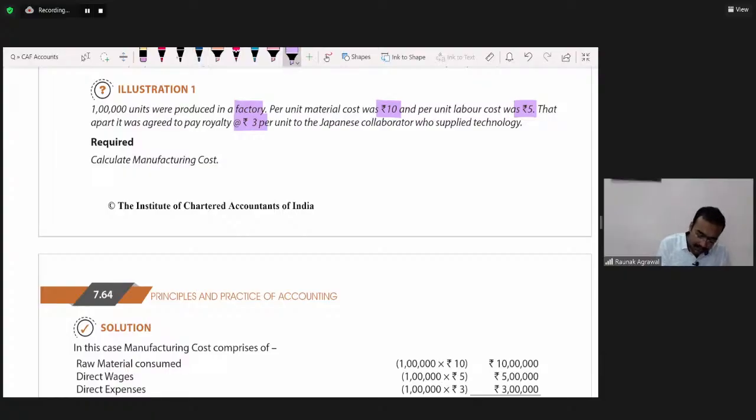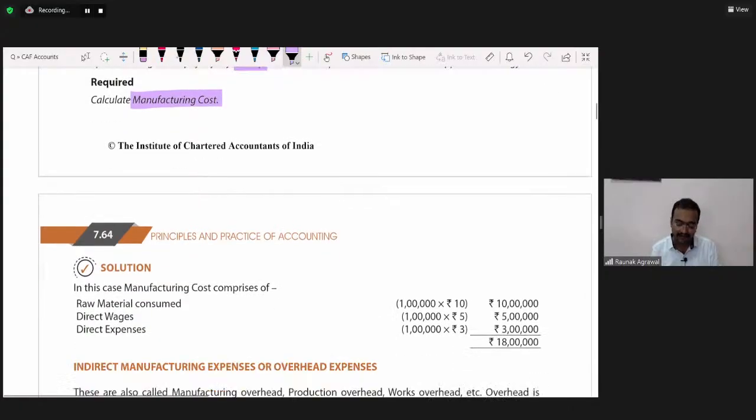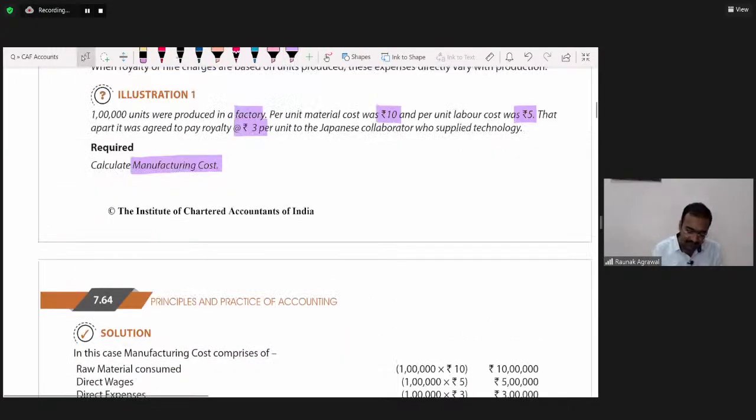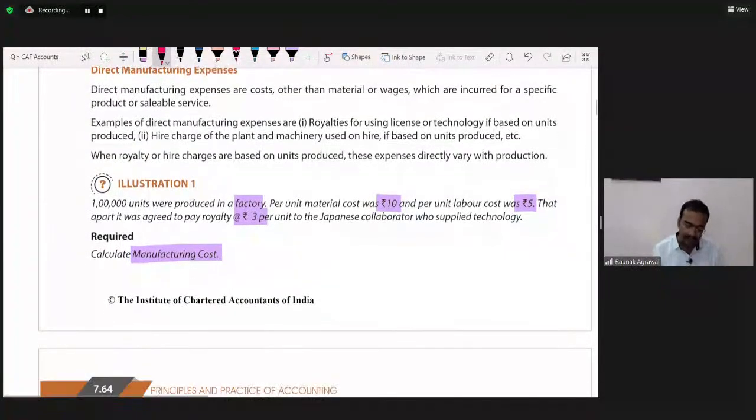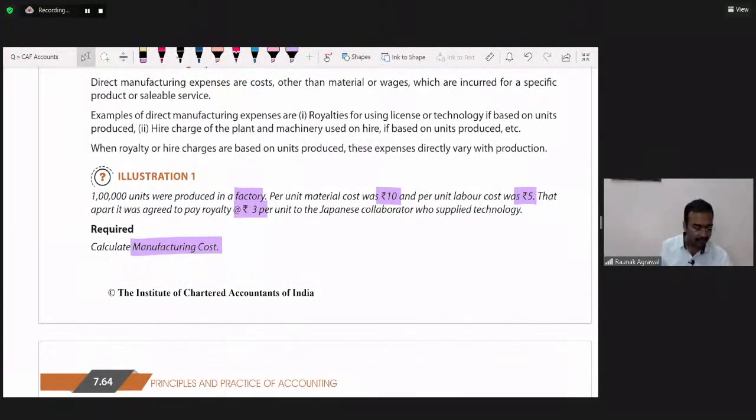What is asked? The question has asked us to calculate the manufacturing cost. So isn't it very simple? Yes sir, it's very simple. So just calculate and answer me. Calculate and comment. If you are understanding that, then just say done sir.